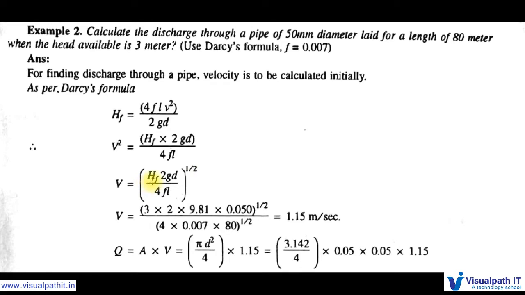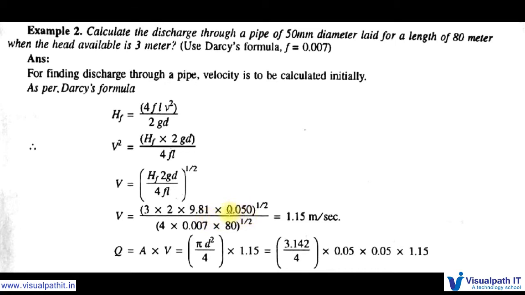We know hf, they have given as head available is 3 meters. They have already given the hf value, friction loss, 3 meters, into 2 into g, the constant 9.81, into d, the diameter of the pipe. Here it is given 50 mm, but all other parameters we have in meters. hf is 3 meters and g is 9.81 meter per second square.